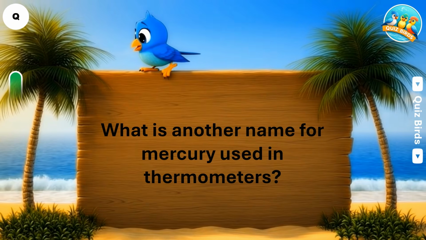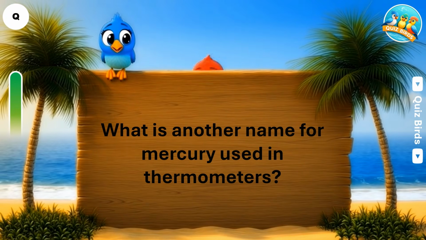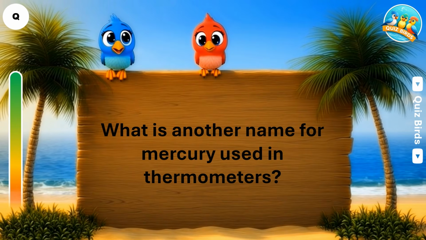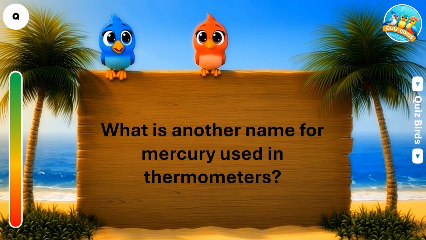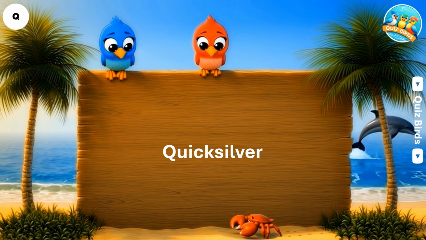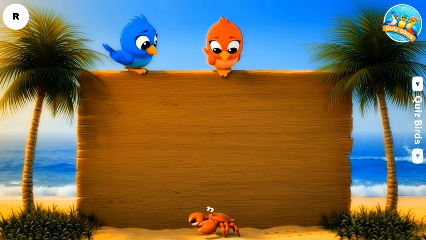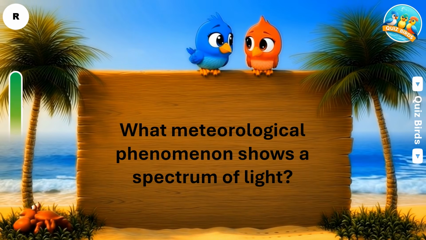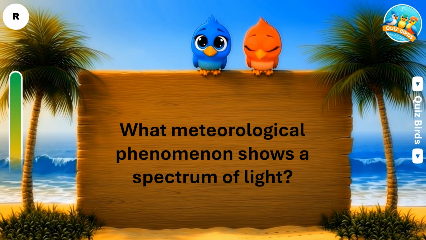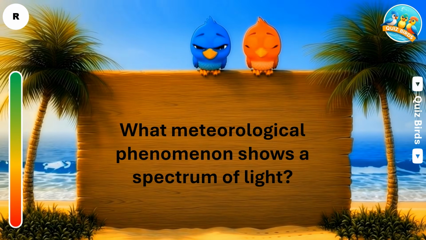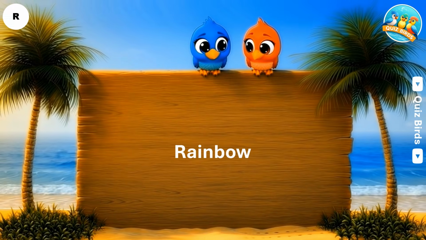Which Q is another name for mercury used in thermometers? That is quicksilver. Which R is a meteorological phenomenon that shows a spectrum of light? The answer is rainbow.